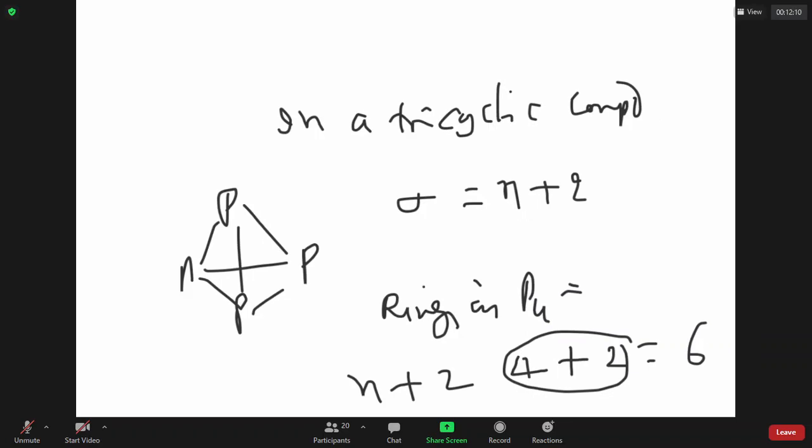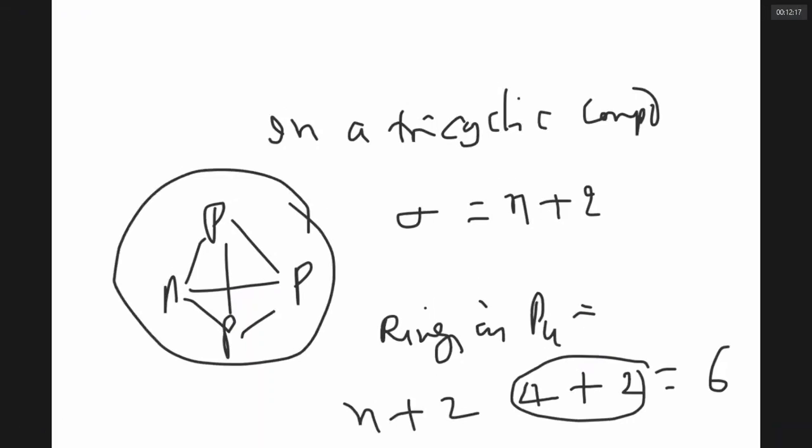So how many rings are there in P4? 3. There are 3 rings. Can you see it really? Now, that's one point I want to emphasize. That is yellow phosphorus, whereas red phosphorus has a structure like this.